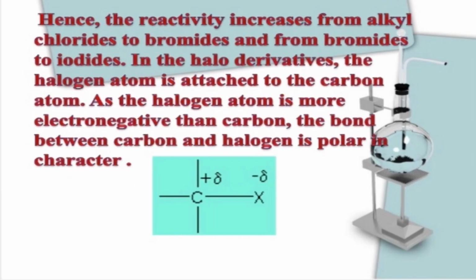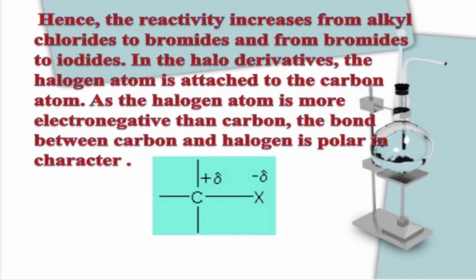The reactivity goes on increasing in haloalkanes, and the carbon atom is sp3 hybridized. So this is the nature of the C-X bond in case of haloalkanes. Since the size of the halogen atom increases from F to I, the bond length also increases. You can give this reason for why the cleavage happens, why there is a partial positive charge and a partial negative charge, and these halogens are more electronegative elements.